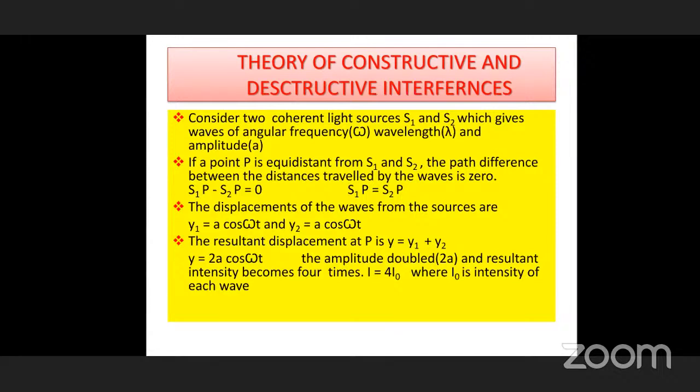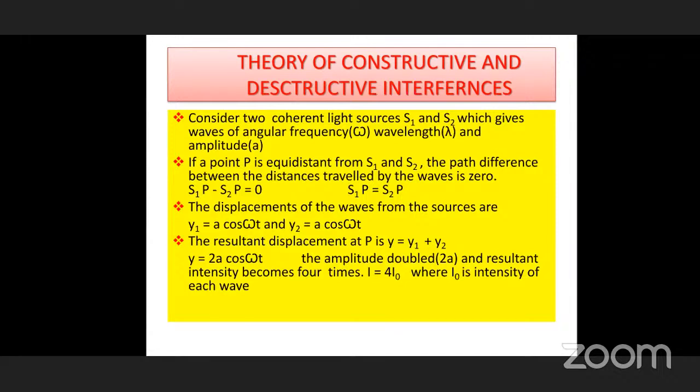The displacement of the waves from the sources: Y1, the wave from S1, is Y1 = A cos omega t, and Y2 = A cos omega t. Both are the same equations because there is no phase difference here. One is Y1, one is Y2. The resultant displacement is Y1 plus Y2, combining these two.